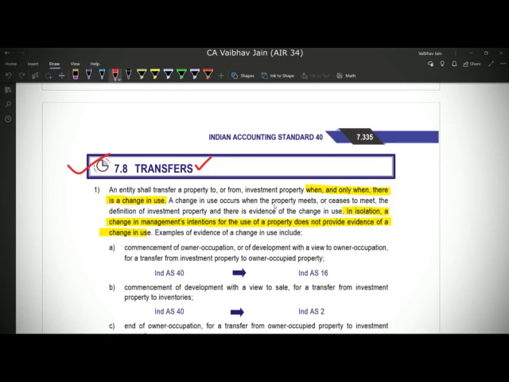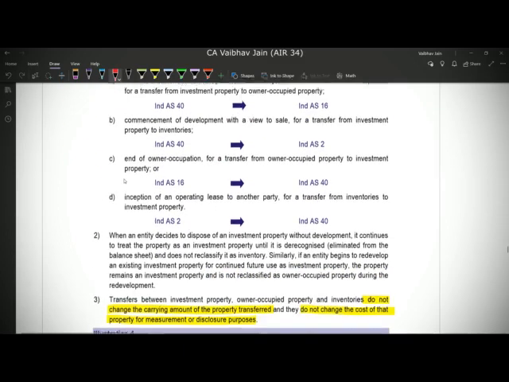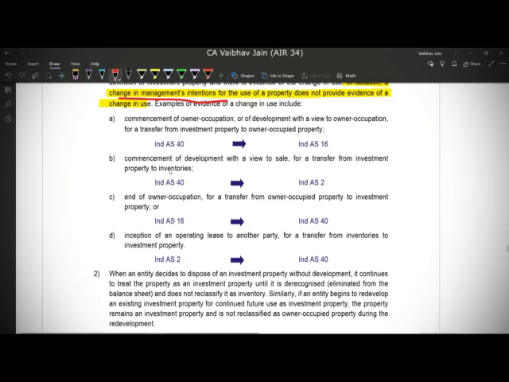The essence of this topic is that we have a property, an asset, and because of a change in use of that asset, we now have to reclassify it. The change in use should be a concrete change in use and not merely a change in management's intention. Management's change in intention is not considered significant here. There should be some concrete changes. So these points A to D give examples. Let's do them. Firstly, we had investment property.